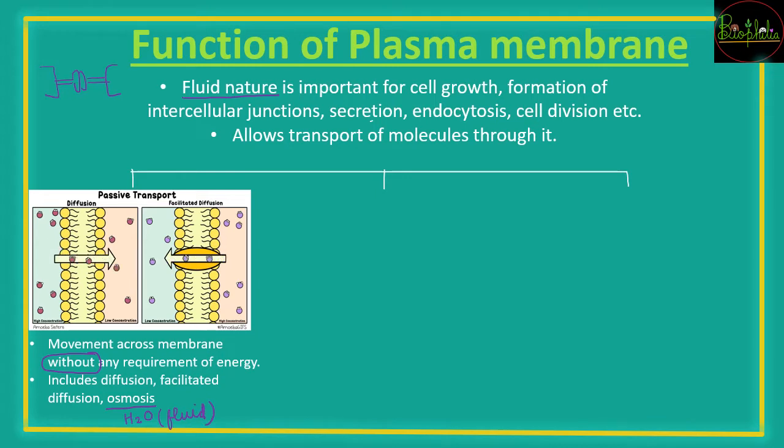Diffusion of gases, you know very well कि अगरबत्ती एक कोने में लगाई पूरे रूम में महक होती है. So that kind of thing is diffusion. And facilitated diffusion is like the glucose transport, wherein something is going to help with the diffusion, that is facilitated diffusion.